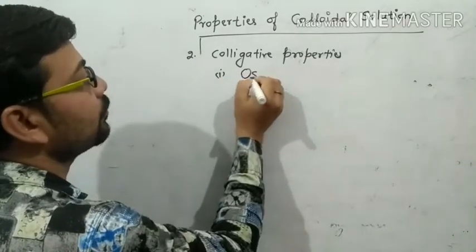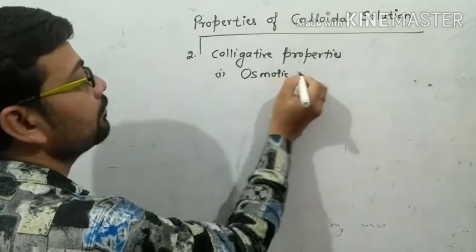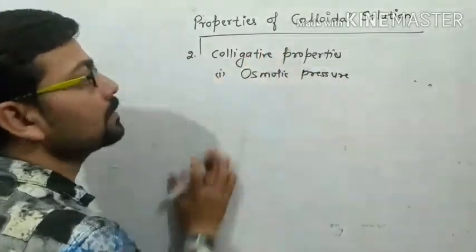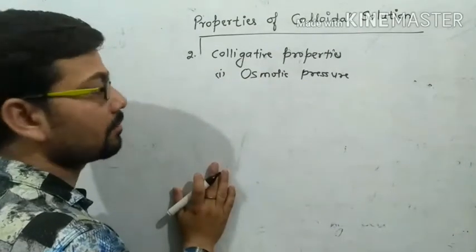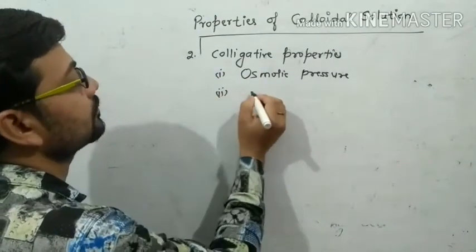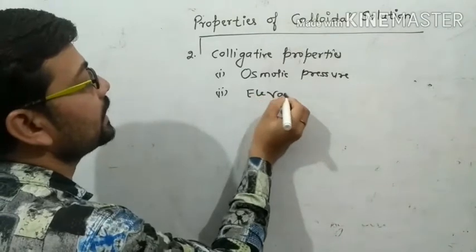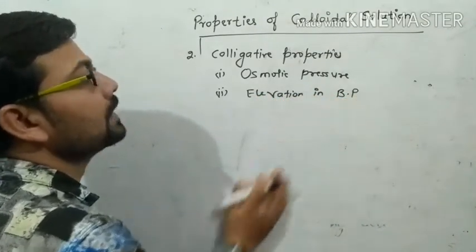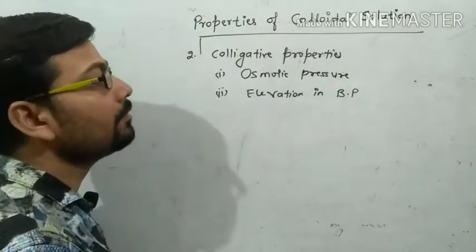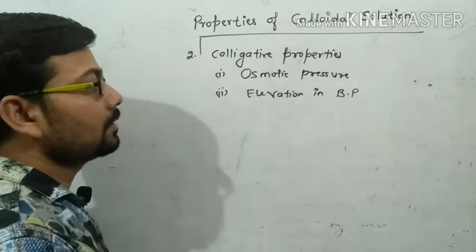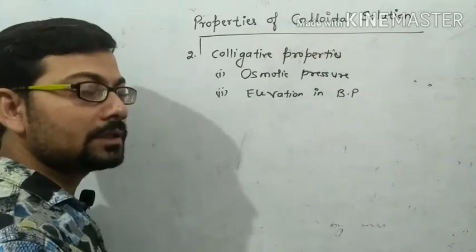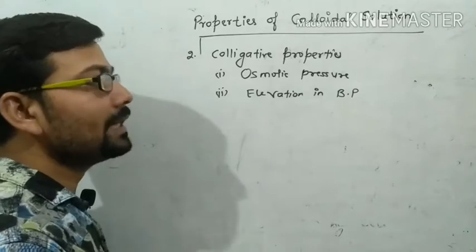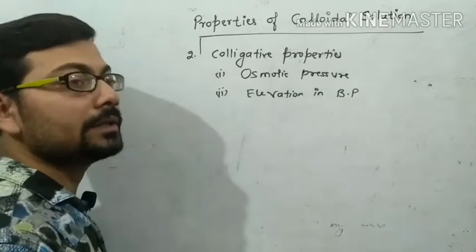Number one, osmotic pressure, which is also present in colloidal solution. Second, elevation in boiling point. Elevation in boiling point means when we dissolve a non-volatile dispersed phase in the dispersion medium, the boiling point becomes higher.